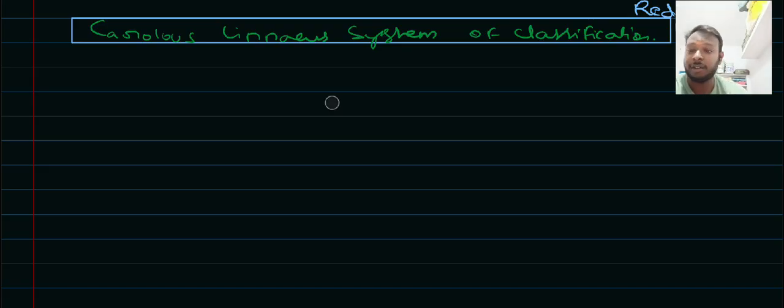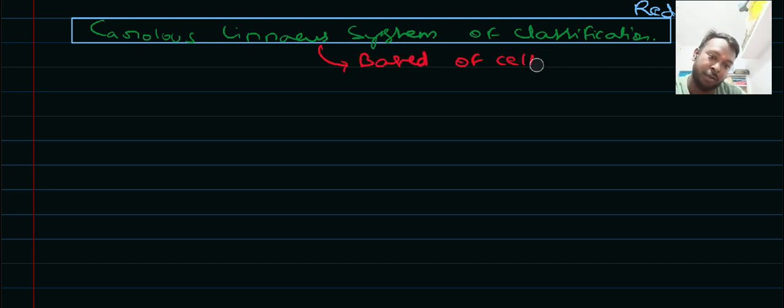While the Aristotle system was based upon morphological characters, this system, a little bit more advanced, was based upon the cell wall, right? The organisms which were having the cell wall were placed under the plants, and those organisms which are absent of cell wall were placed under the animals.